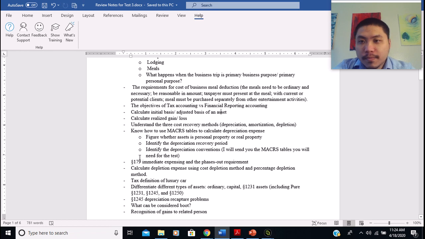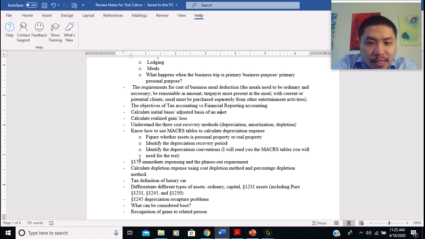So I'm telling you right now that the questions are going to focus on the half-year and mid-quarter conventions. Those are the only two conventions that you will see on the test. But you still have to know when to use the half-year convention and when to use the mid-quarter convention. We're going to practice in a little bit, so I hope that will help you a little bit.